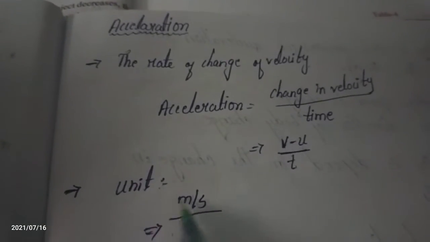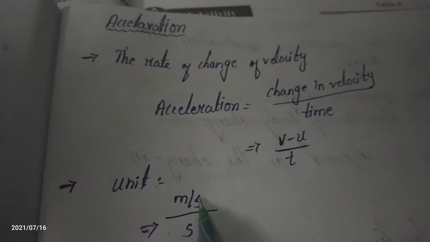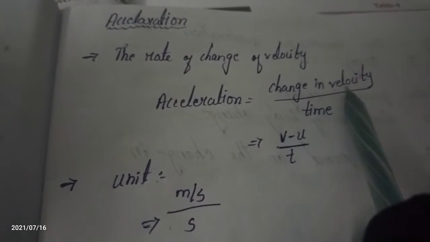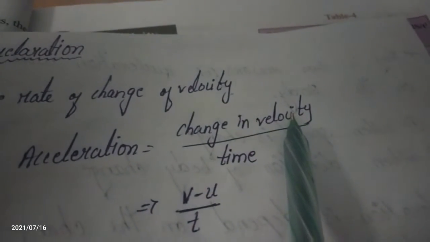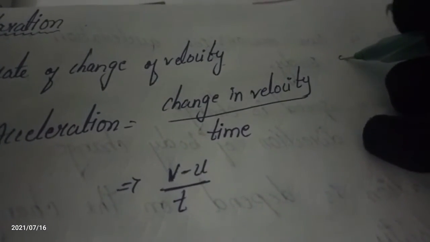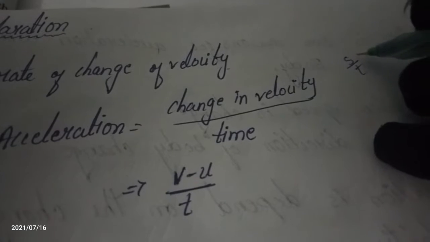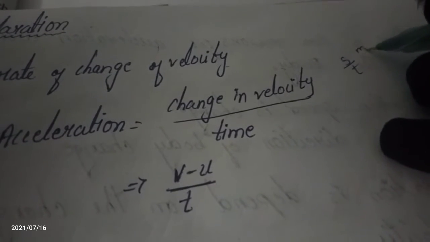What are the units? In the numerator we have velocity. What is the velocity formula? Displacement by time, which means meter per second.